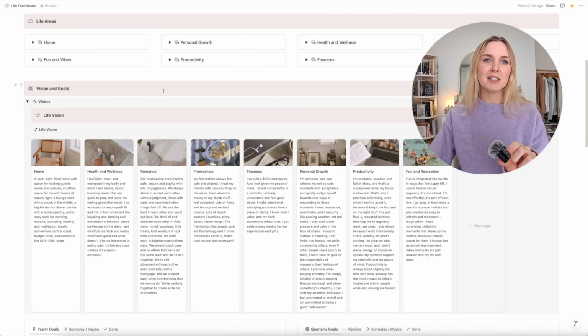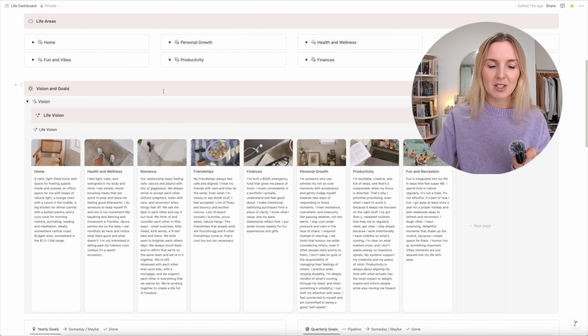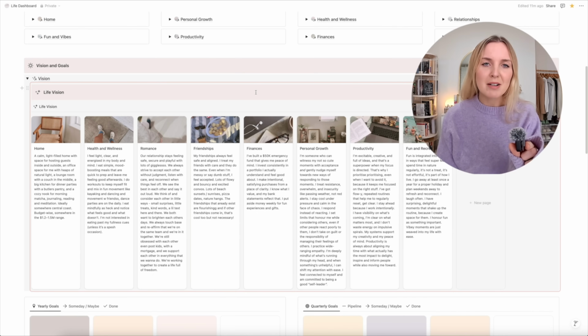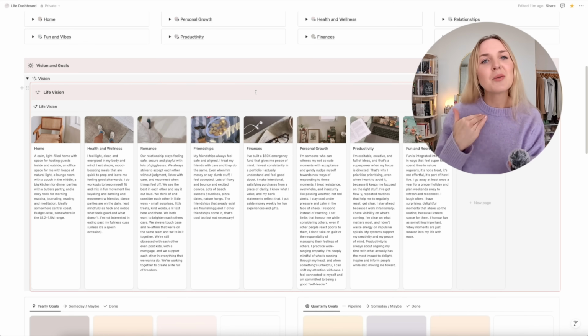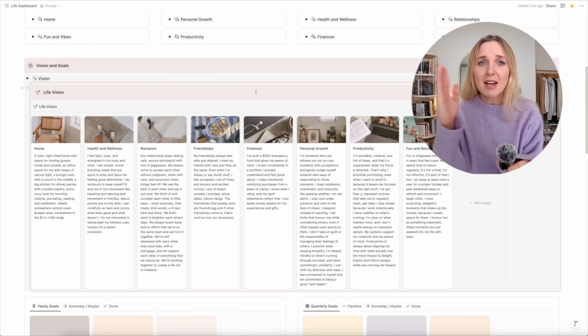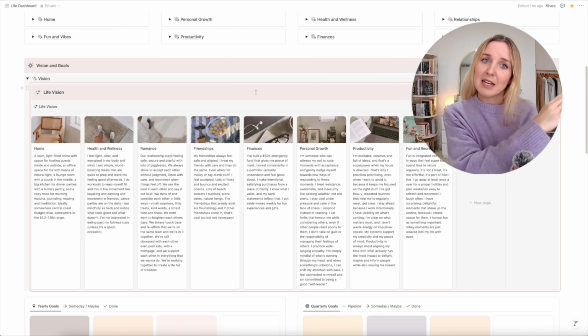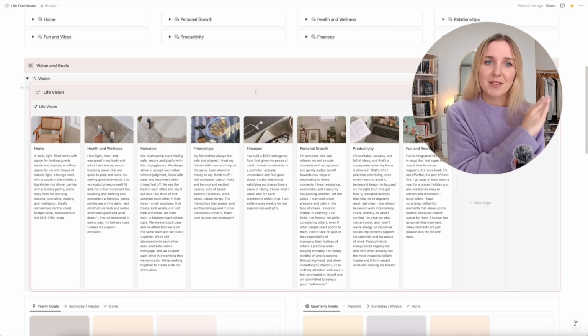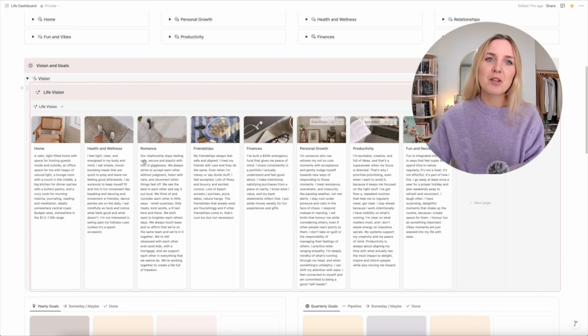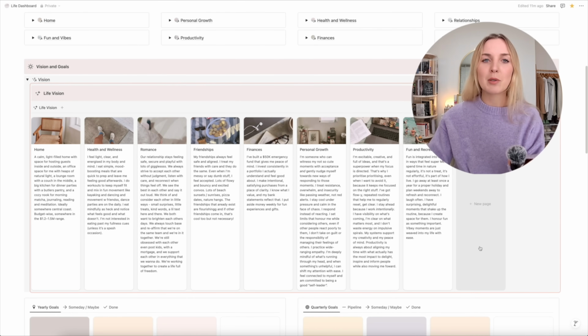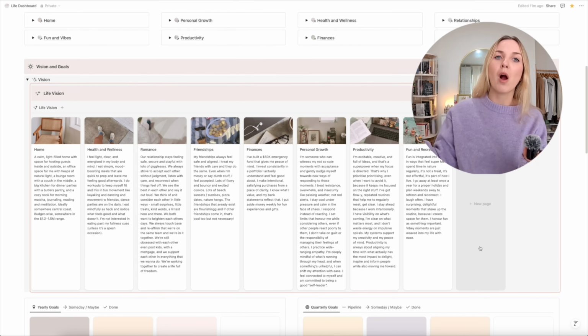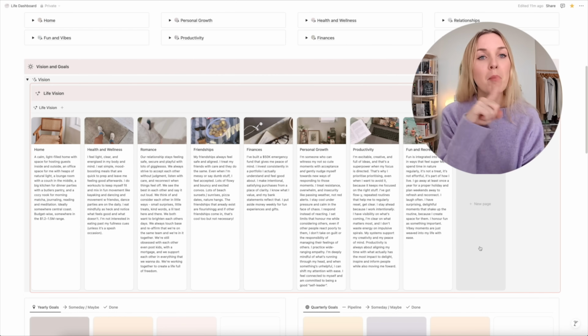For me, the idea of a vision is all about creating a really clear idea of what it looks like to win in life. And that sounds kind of gross, but the way I see it is someone could be the most productive person in the world. They could be getting so much done. They could be a high-powered CEO of a company with thousands and thousands of people, and I still would not consider them a very productive person if their ladder was leaning against the wrong wall and they were continuing to climb it. Because what is productive about that? Which is where a life vision comes in. Because once you create a life vision, you have a sense of what winning looks like in each area of your life and you can work towards it. Doesn't matter if you do win, but you can play to win.